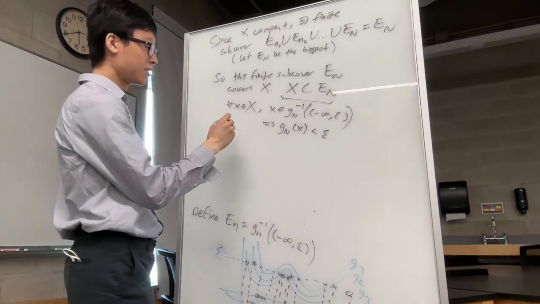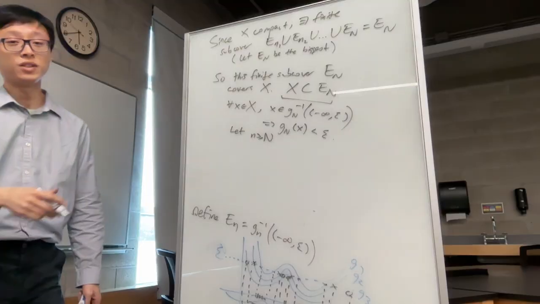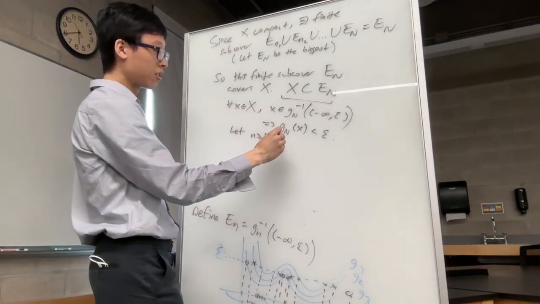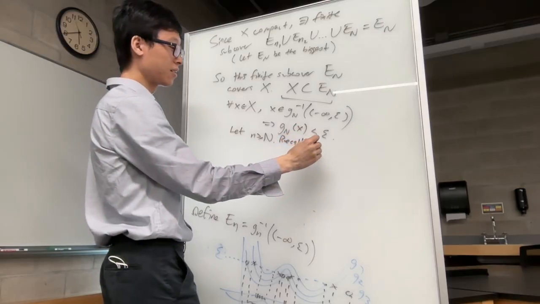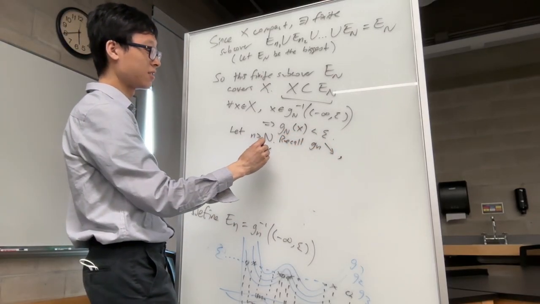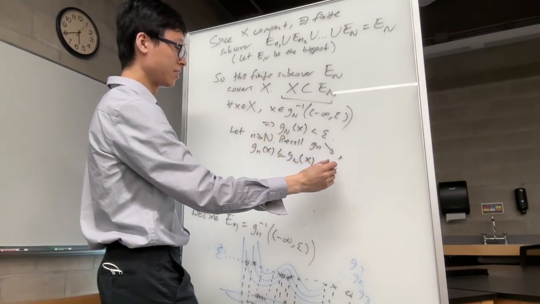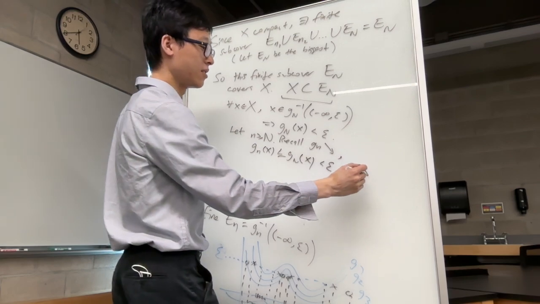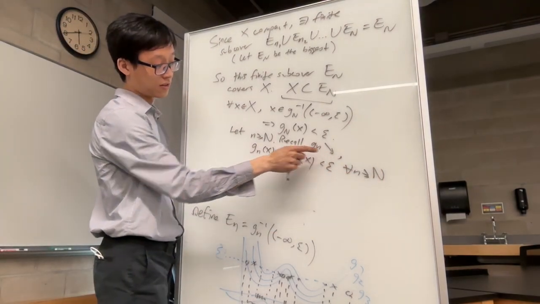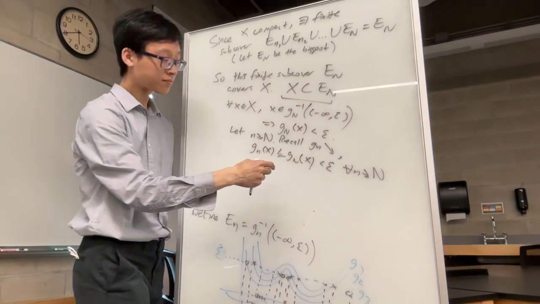But let's have an arbitrary little n be bigger than big N, because we have to do that for the uniform convergence. Recalling that the GNs are decreasing, that means G sub little n of x will be less than or equal to G sub big N of x, which is less than epsilon for all n bigger than big N, right? The GNs were decreasing to 0. So if n is bigger than big N, then they have to be smaller than G sub big N.